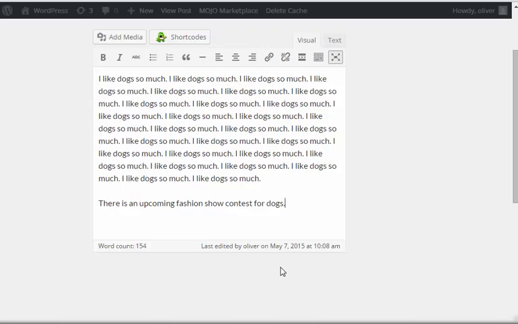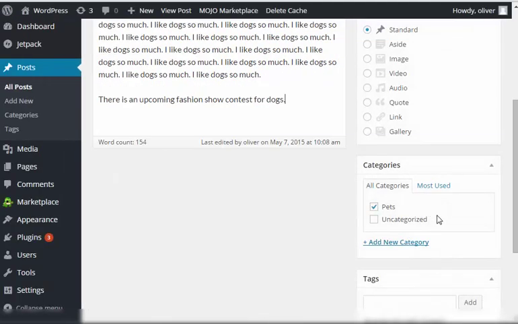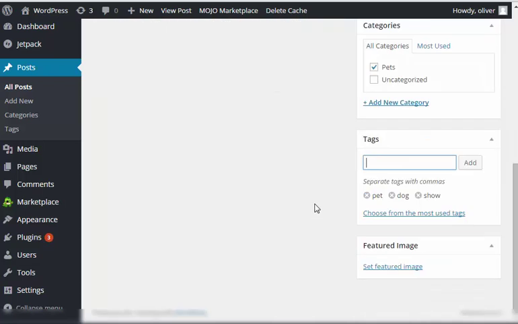Okay, let's just leave it as is. There is an upcoming fashion show contest for dogs. All right, so now let's go to the tags part again. We can use pet because the article is still talking about pets, or of course, dogs as pets. It's still related. Dogs. And now, show or fashion show.